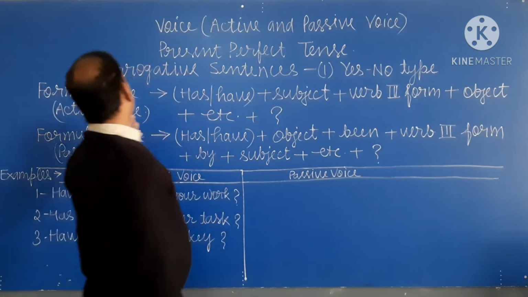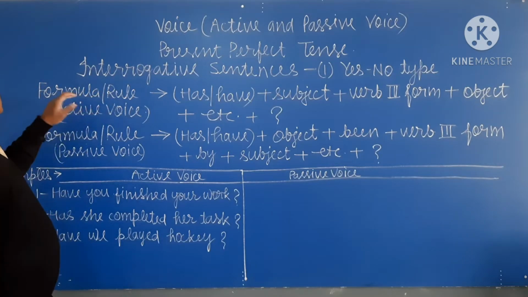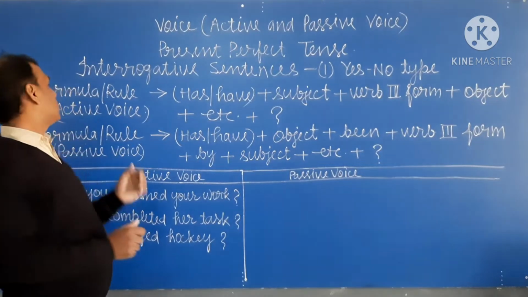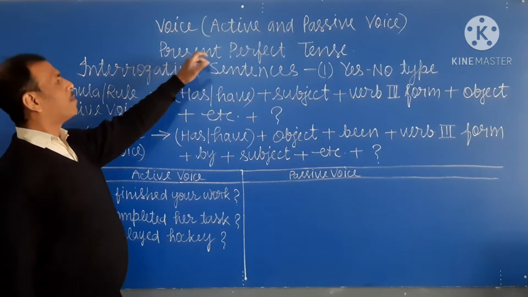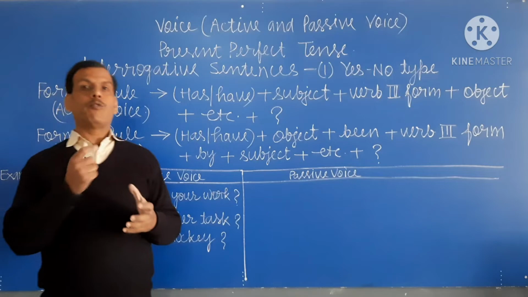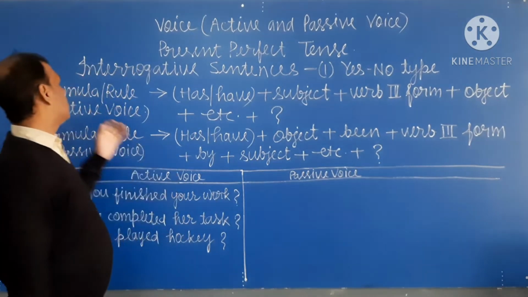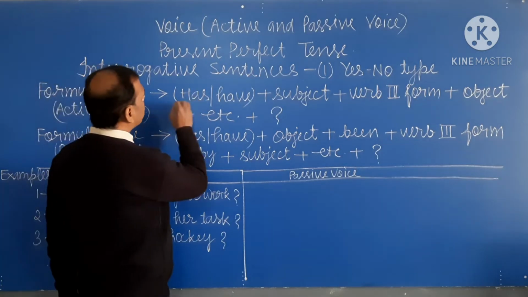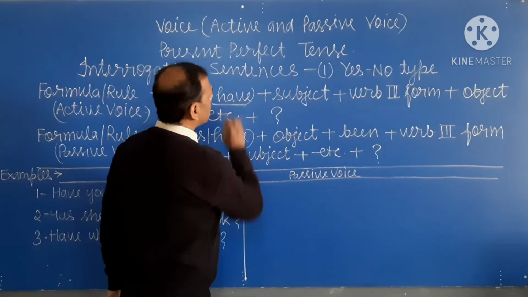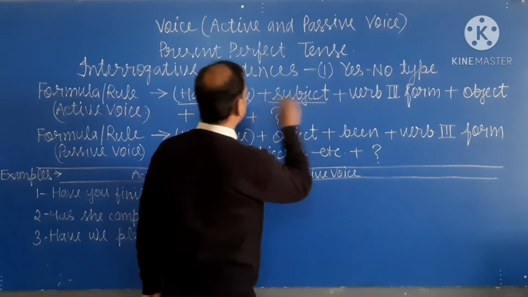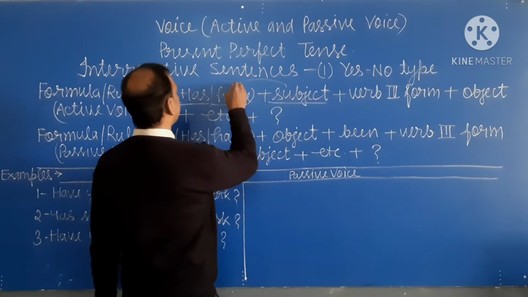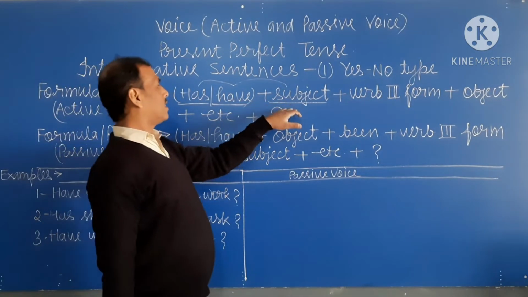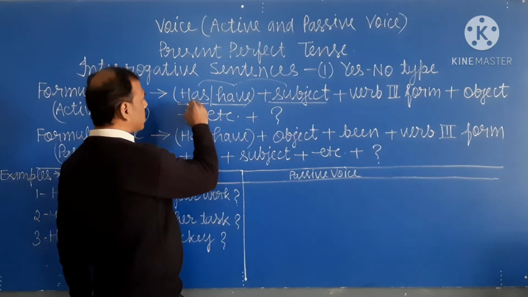Now student, we discuss the rule or formula on which active voice of present perfect tense is formed. Now the rule is, first of all we write has or have according to the subject. If the subject is singular then we use has.